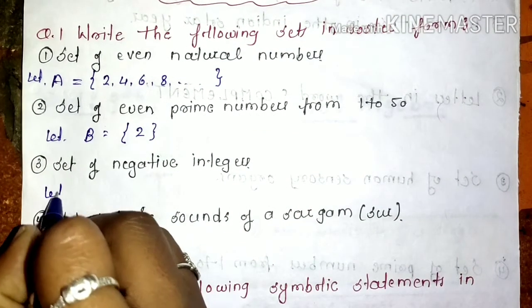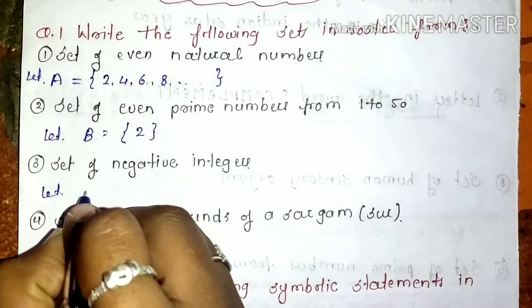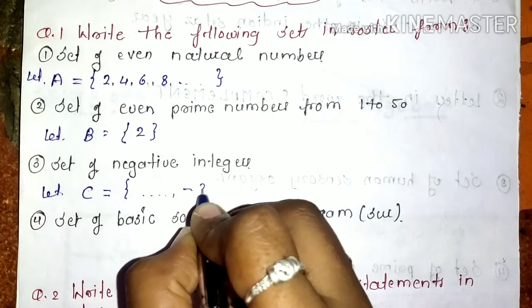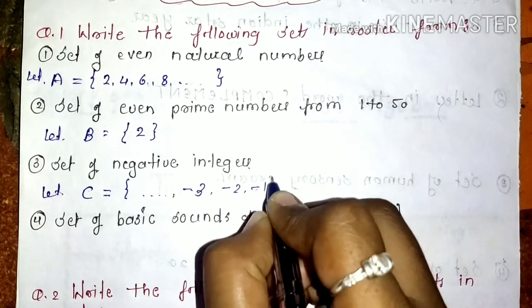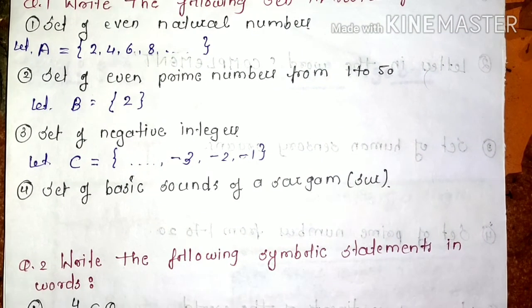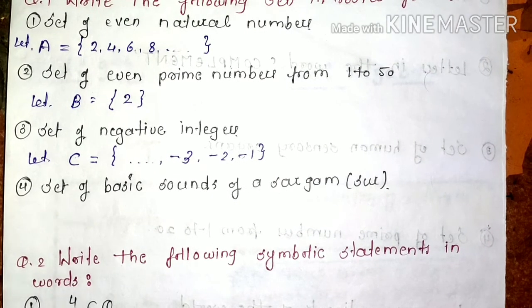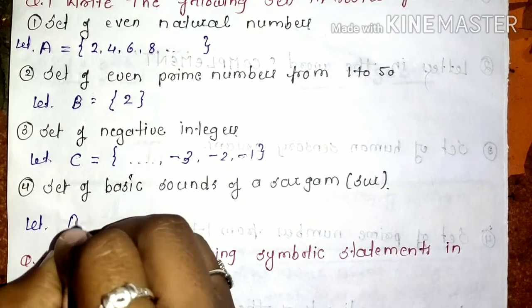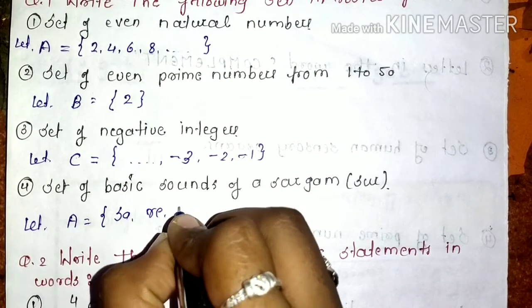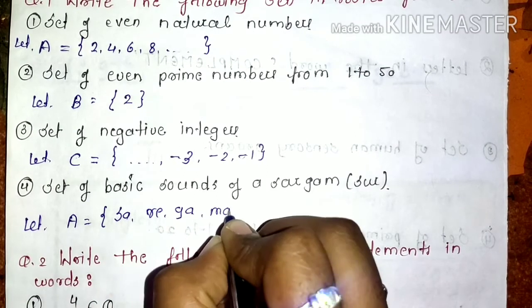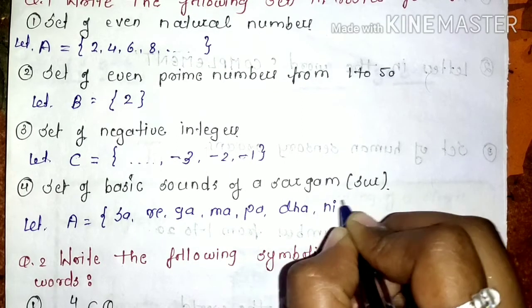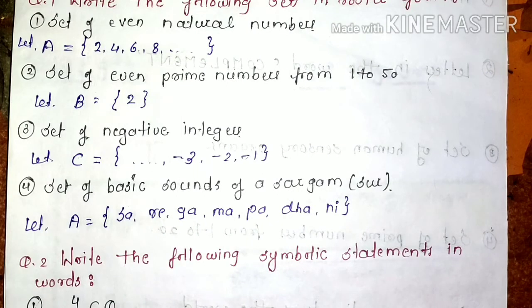Next we have set of negative integers. It is denoted by the capital C. Negative integers are all the negative numbers, enclosed by the curly bracket. Next, set of basic sounds of sargam. We all know what those are. So let us denote it by the capital A, and the sargam notes are sa, re, ga, ma, pa, dha, ni. These are the 7 notes of the basic sounds.